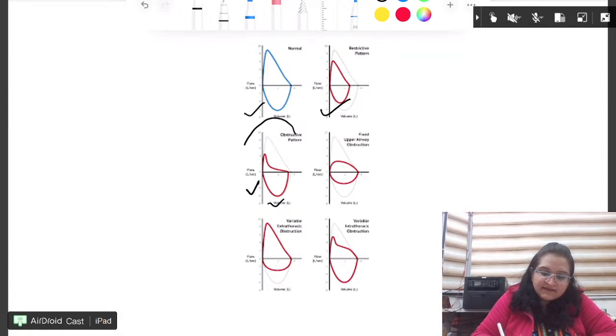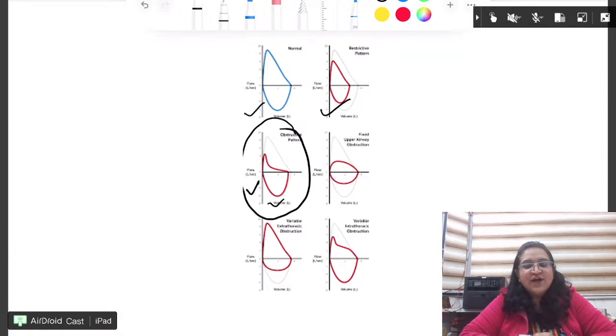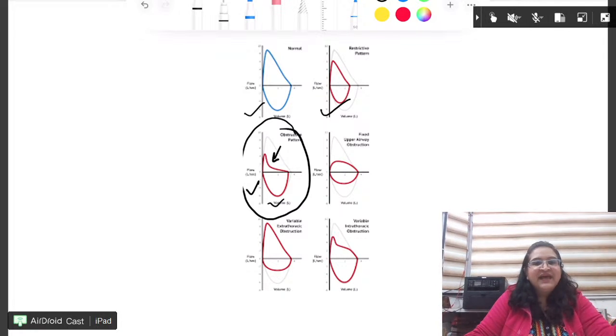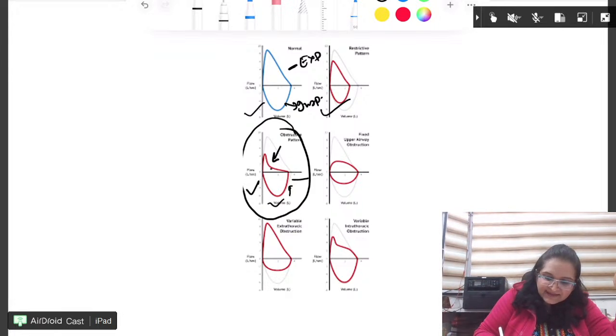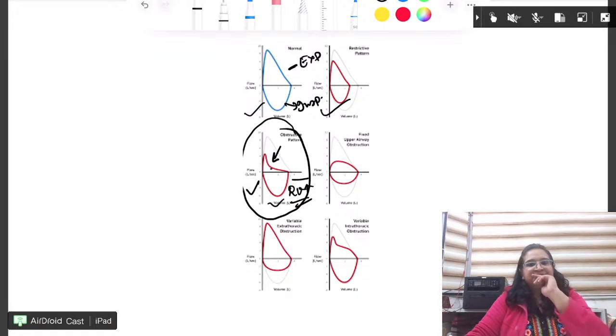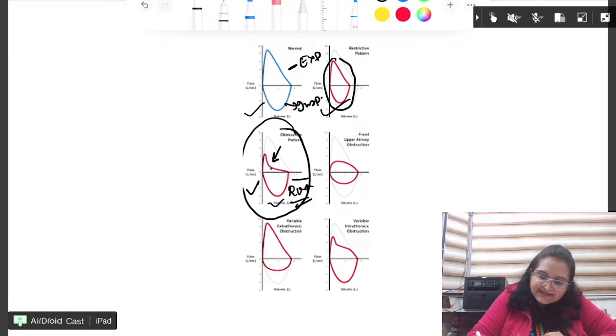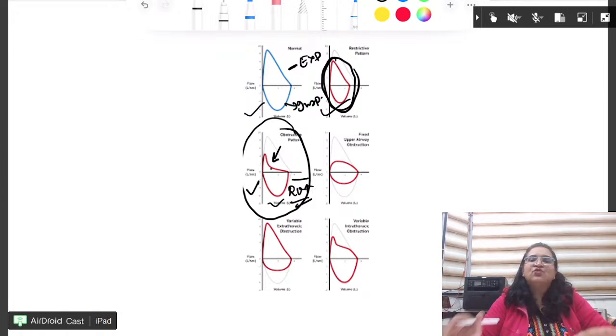When we have an obstructive disease, you just have to look for two things. One is kinking in expiration. See, above is expiration, below is inspiration. If there is a kink, it is obstructive. Plus here the residual volume increases. In restrictive, overall it is a smaller graph, and there is no kink.